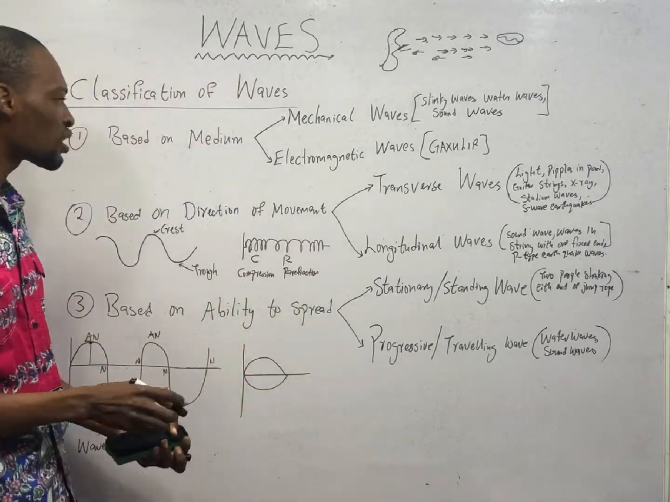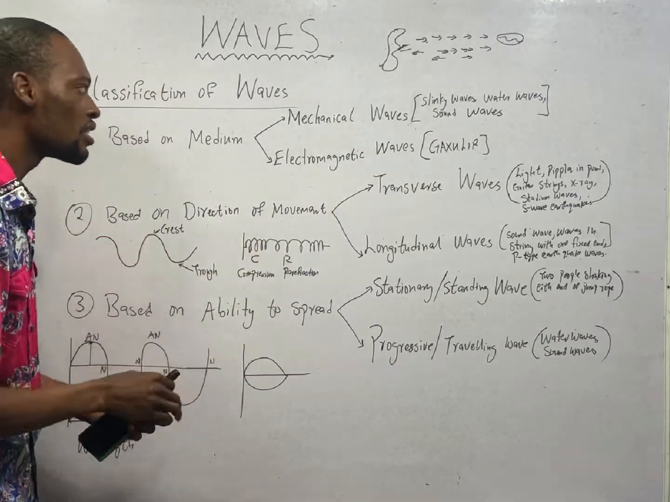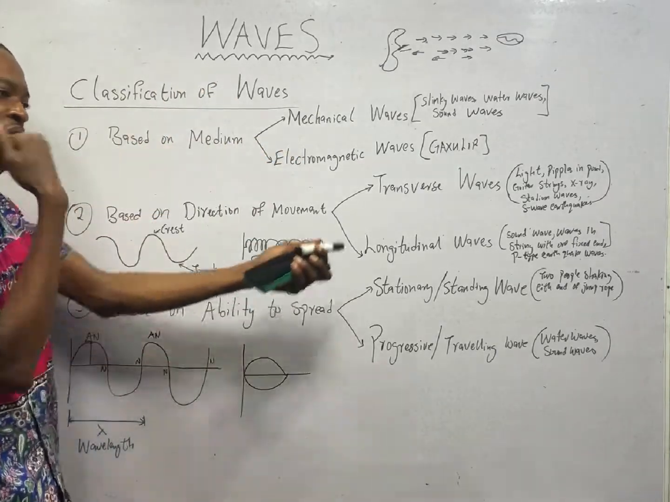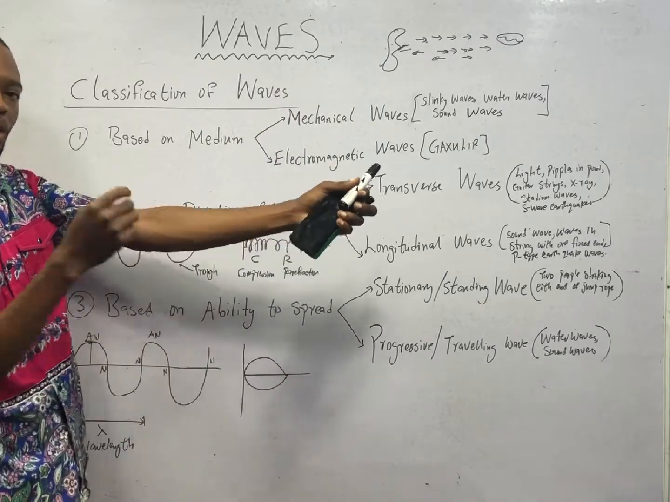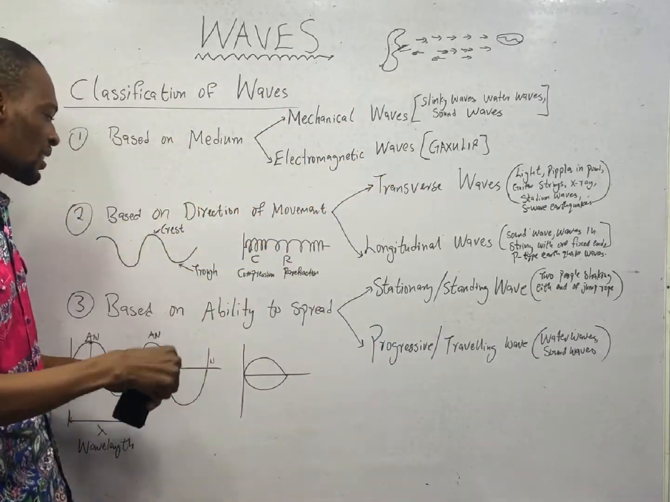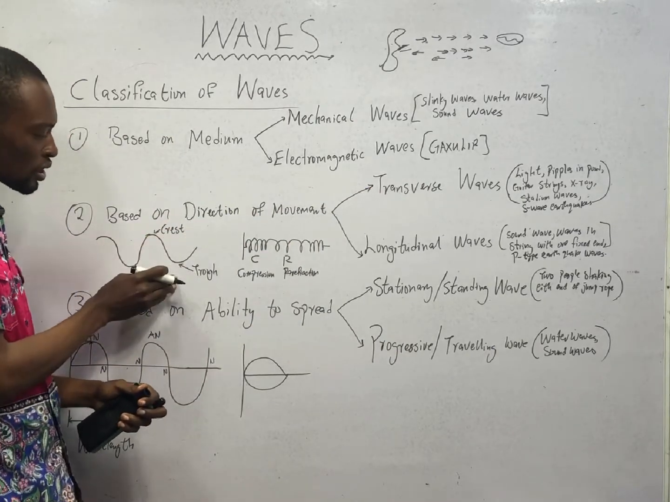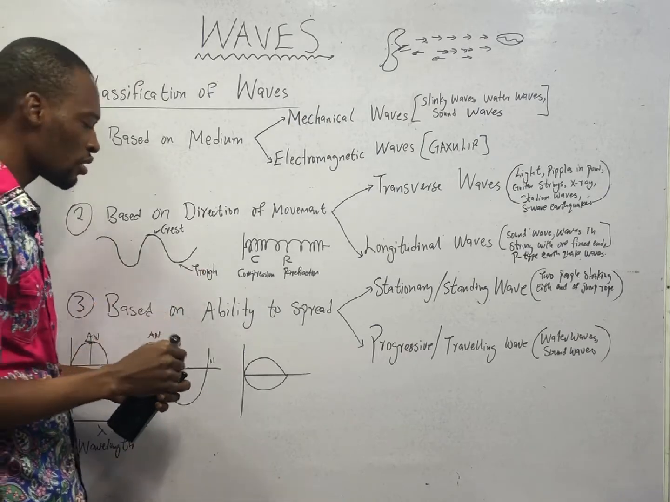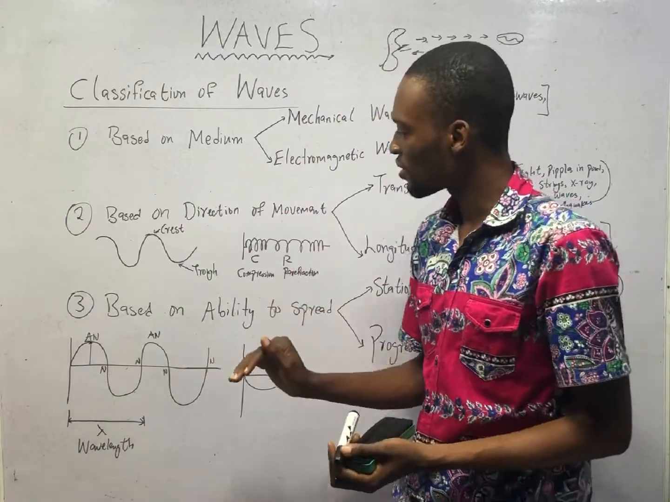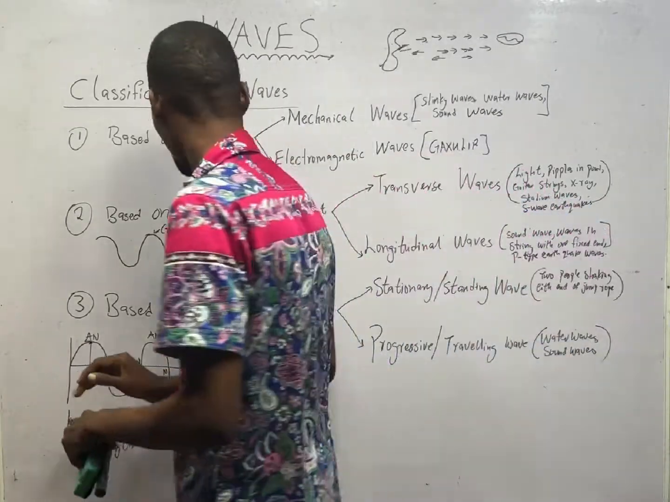Now, the parts of transverse waves are crest and trough. Since transverse waves are moving up and down, the particles are moving at right angles to the direction of the waves. The highest point of the particle is referred to as crest, and the lowest point is referred to as trough. So the parts of transverse waves are crest and trough. Crest being the highest point, trough being the lowest point.